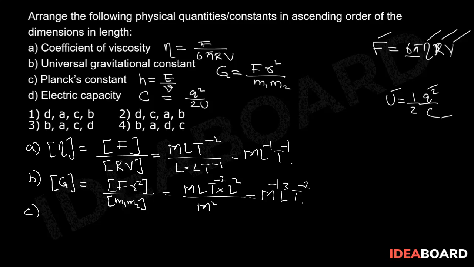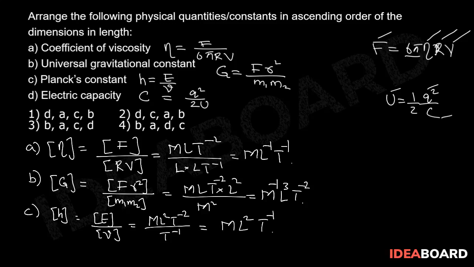Now, the dimensional formula for Planck's constant h is equal to the dimensional formula of E by the dimensional formula of nu, where E is M L square T to the power of minus 2 by T to the power of minus 1, which is equal to M L square T to the power of minus 1.